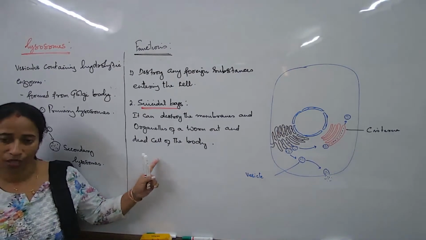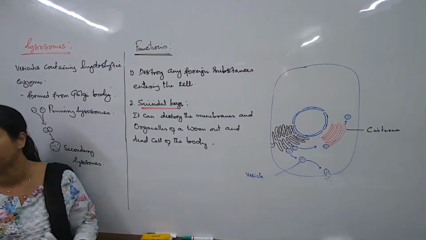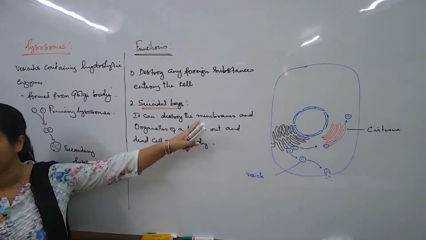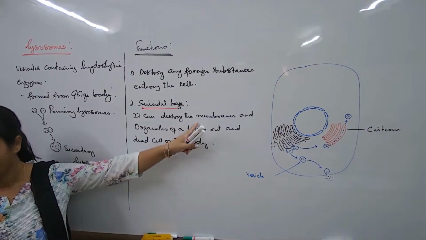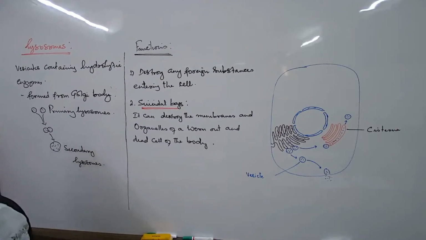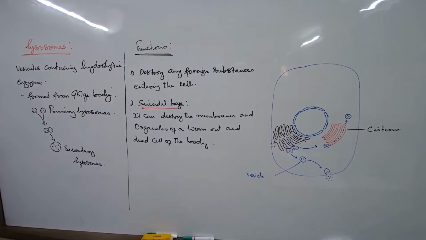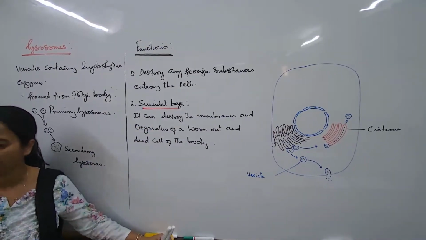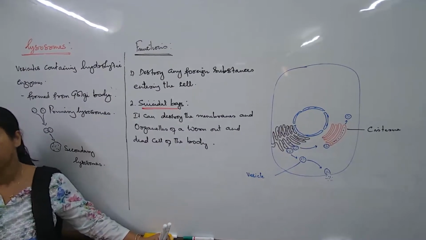So if the lysosomal enzymes can kill, destroy and dissolve the old and worn out cell, will they ever do it to a functional cell? Will the lysosomal enzyme ever be poured on a functional cell? No. On a functional cell, the lysosomal enzymes will never leak and pour on the nucleus, or the membranes of the mitochondria, etc. Only when the cell is dead, worn out and functionless will this happen. At that condition, the lysosome is known as a suicidal bag.